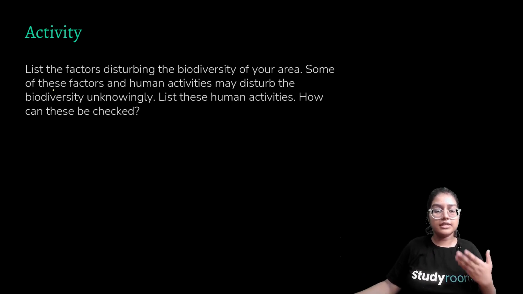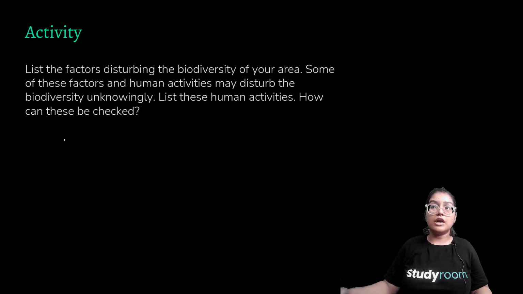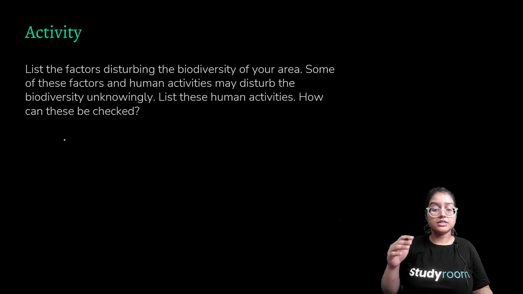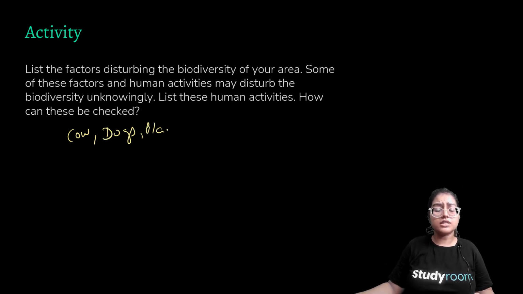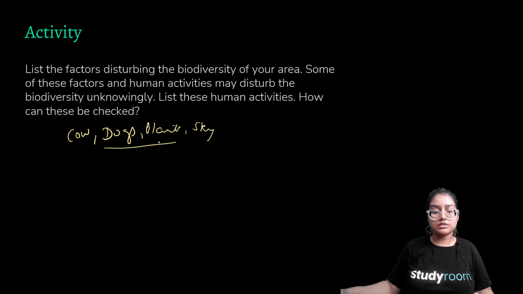So this is an activity. List the factors contributing to the biodiversity of your area. You have to observe your surroundings and see what exactly you see that belongs under the ecosystem and biodiversity. You can observe cows, dogs, plants, flowers, anything, even the sky. Some of these factors and human activities may harm biodiversity unknowingly. So after observing the things in your area, you have to see what factors are causing them to go extinct.